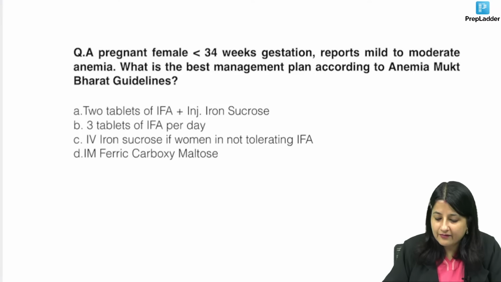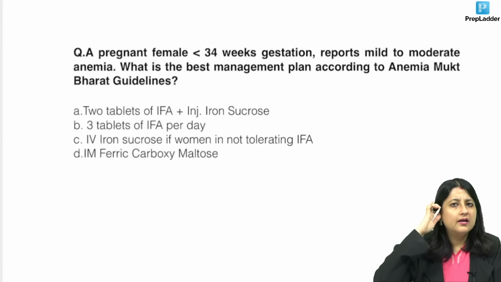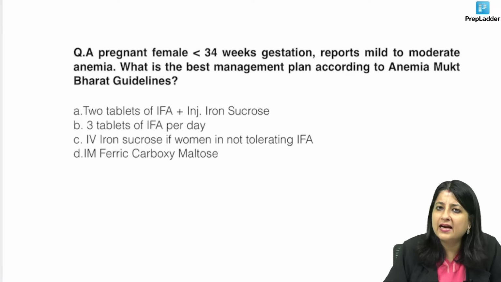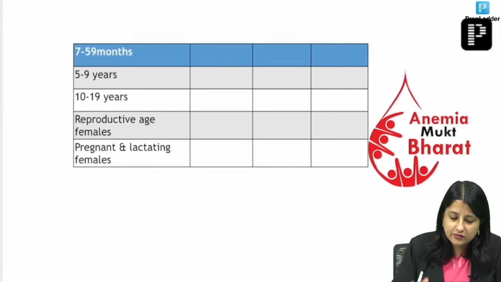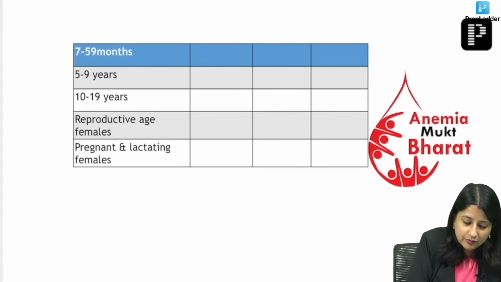So here you have to talk about Anemia Mukt Bharat, which again is an important program. I know you all know the intervention, prophylactic iron folic acid administration in Anemia Mukt Bharat. Just to revise it, this is Anemia Mukt Bharat.